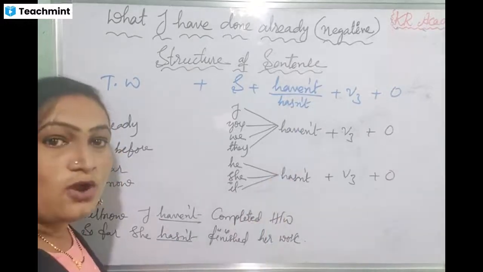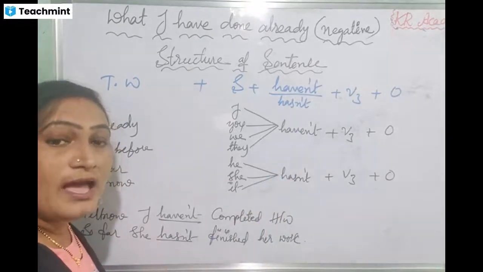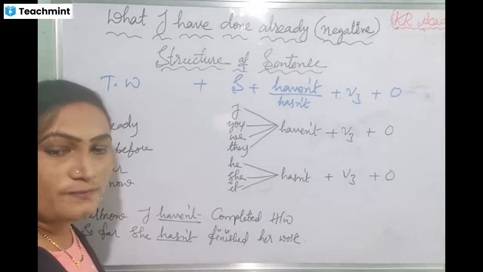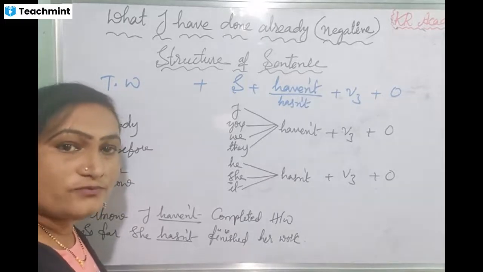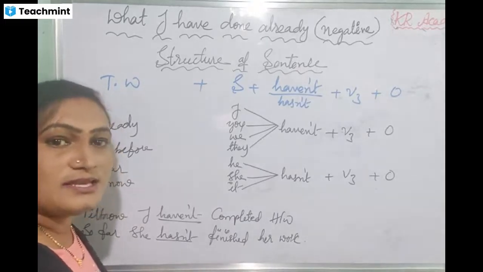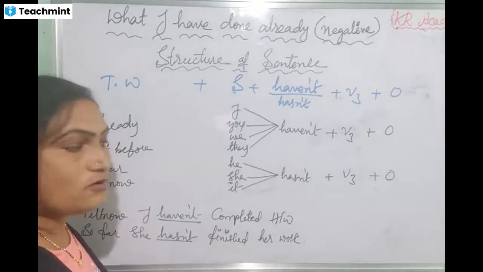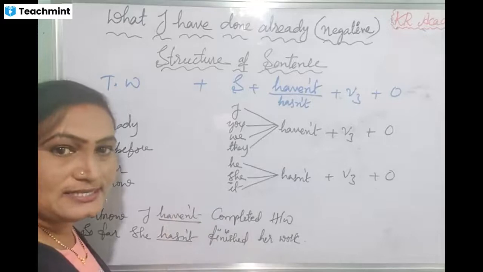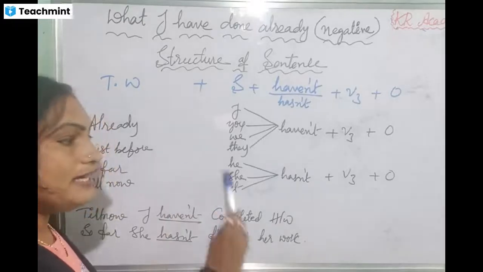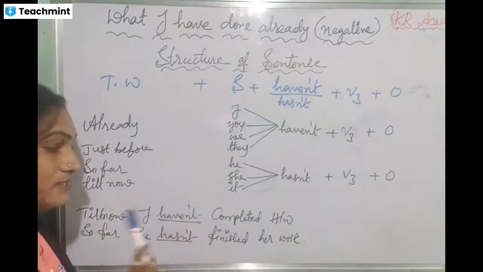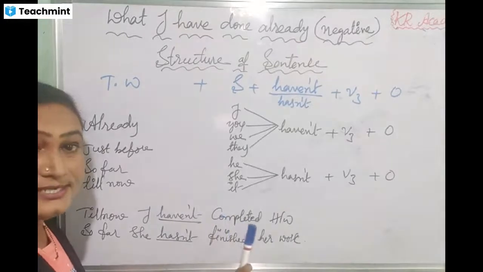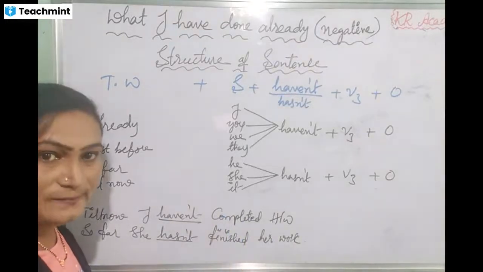Okay. Have not is a full form. Haven't is a short form. Has not is a full form. Hasn't is a short form. So you should use only short forms to say sentences. Okay. So let us see the sentences we arranged as examples.